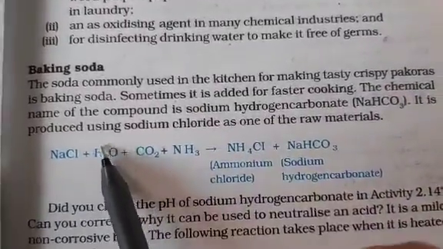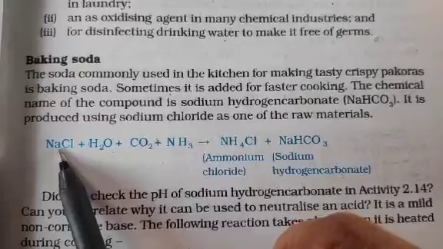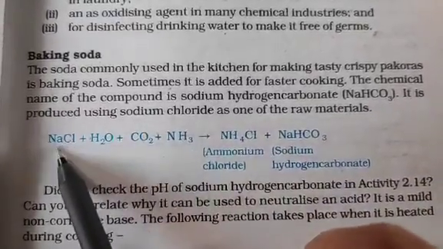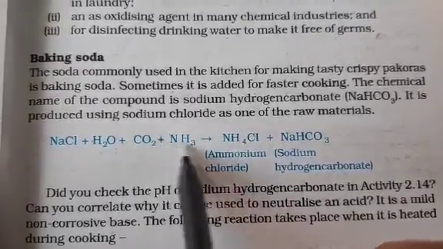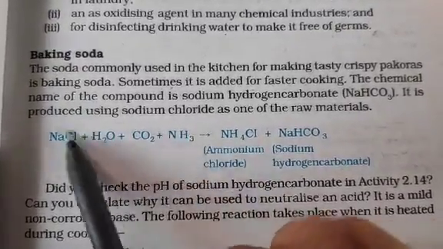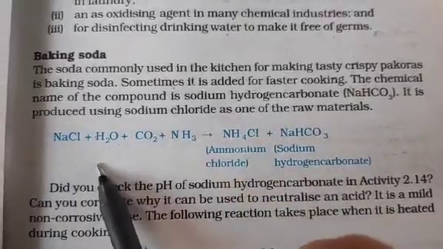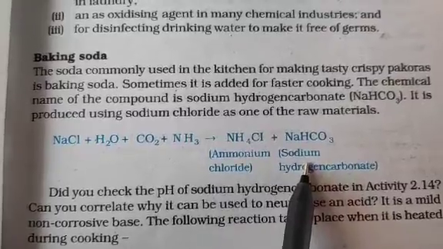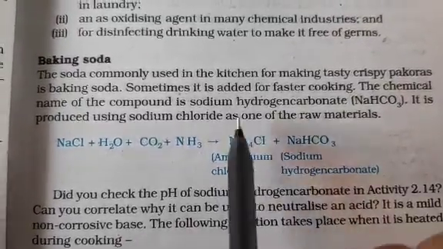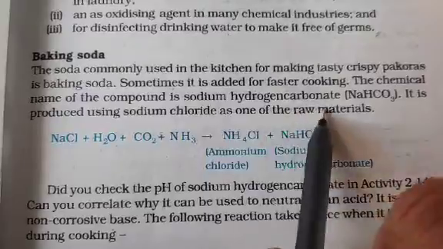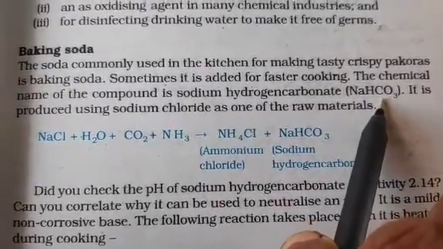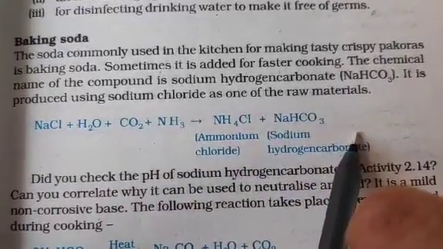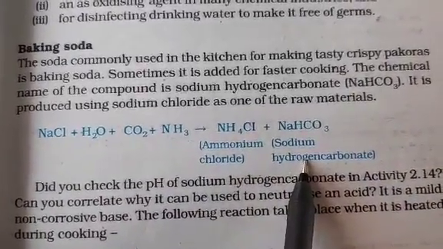Next, baking soda. Baking soda is sodium bicarbonate, this one. For baking soda, sodium chloride, water, carbon dioxide and ammonia are the raw materials which are required. These raw materials will react to form ammonium chloride and sodium bicarbonate. Clear? Sodium bicarbonate is also called sodium hydrogen carbonate. Sodium hydrogen carbonate. So molecular formula alone is 1 mark. Sometimes only the equation is asked. Give the equation for preparing baking soda.